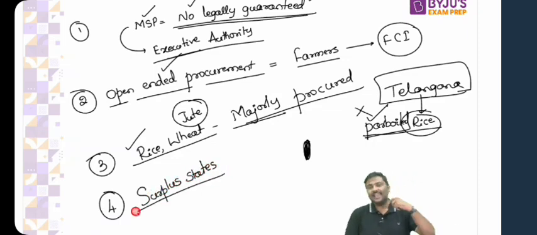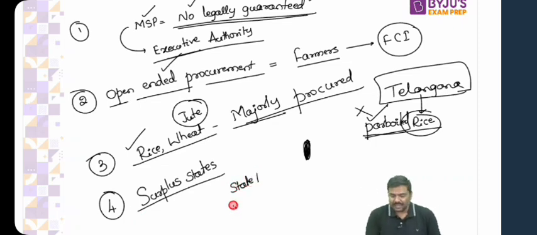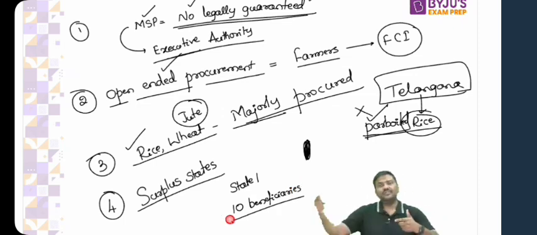Right? In fact, yesterday and the day before yesterday, this idea of a surplus state was there in the newspapers. Right? I'll tell you the context. The state government of Odisha and the central government. This discussion of surplus was actually happening. Now, what is the idea of a surplus state? Let me explain this. Imagine there is one state, state 1. And in state 1, let's say there are 10 beneficiaries who are covered by the government, to whom 5 kgs of food grain is provided.